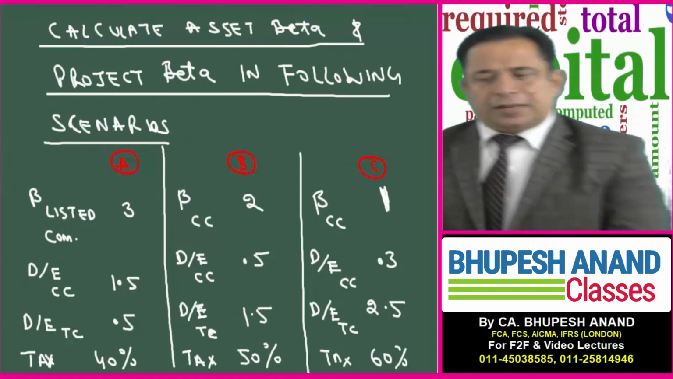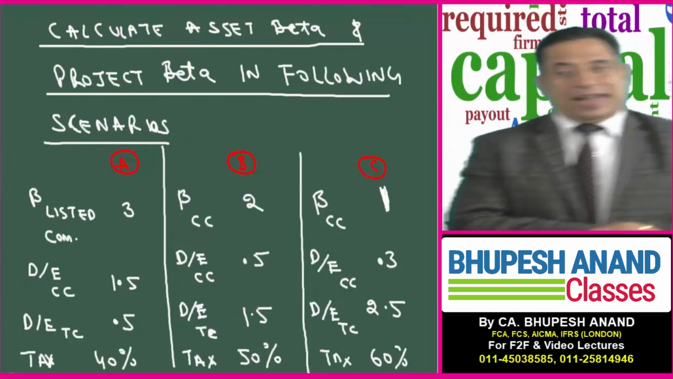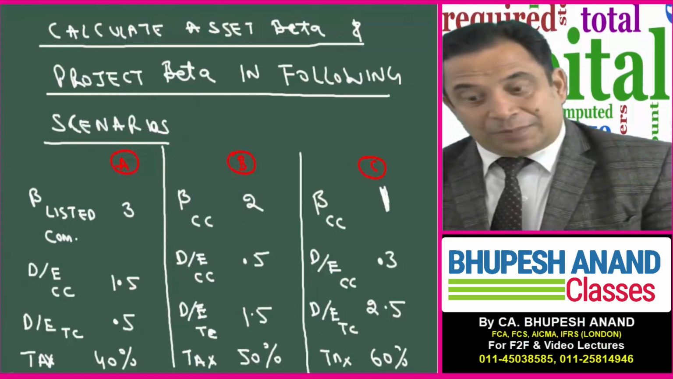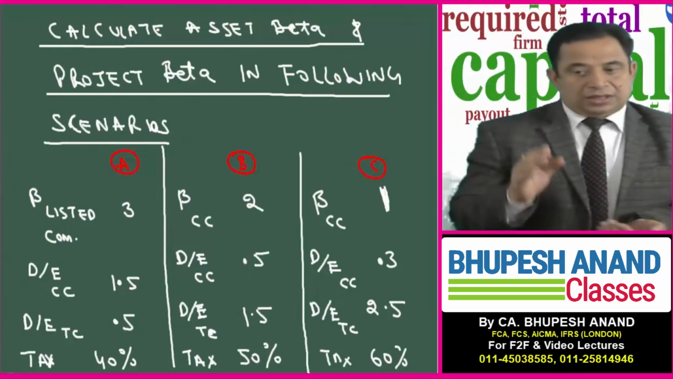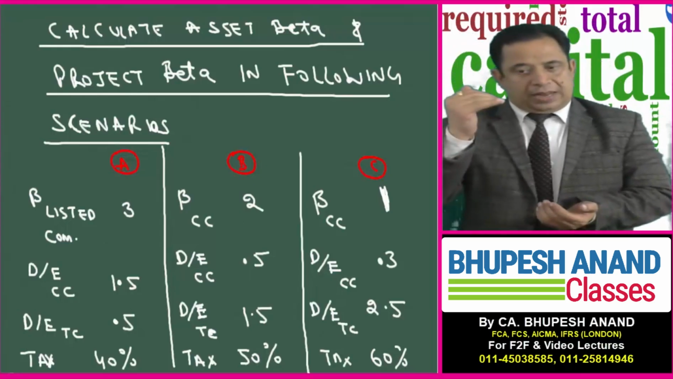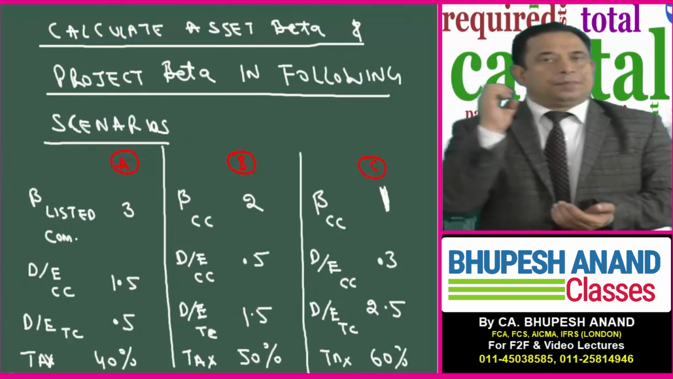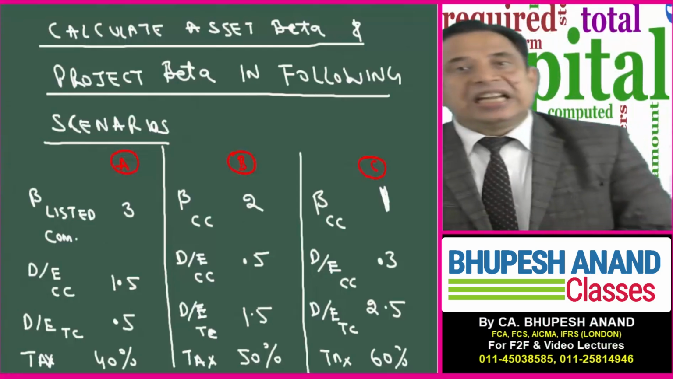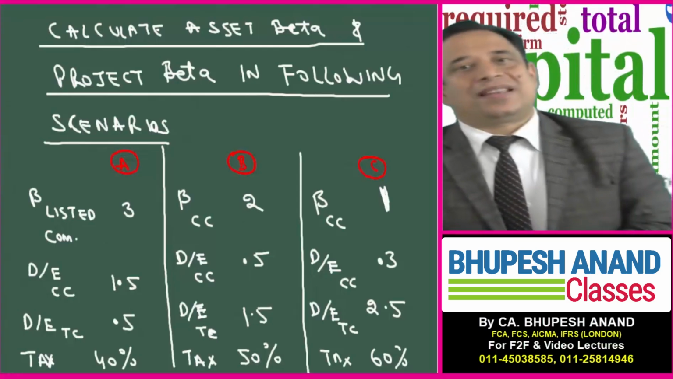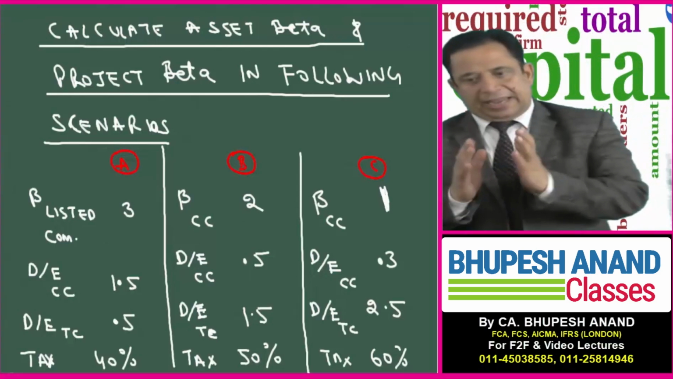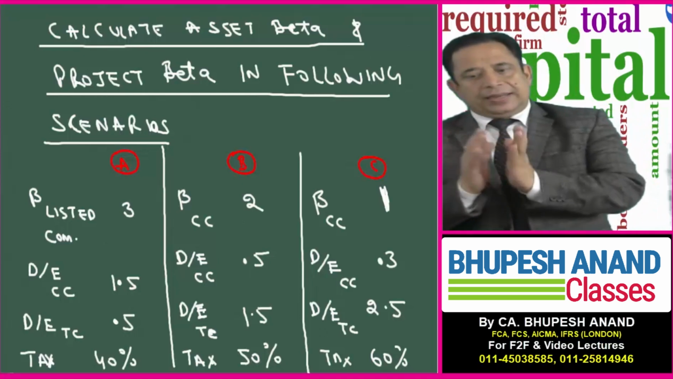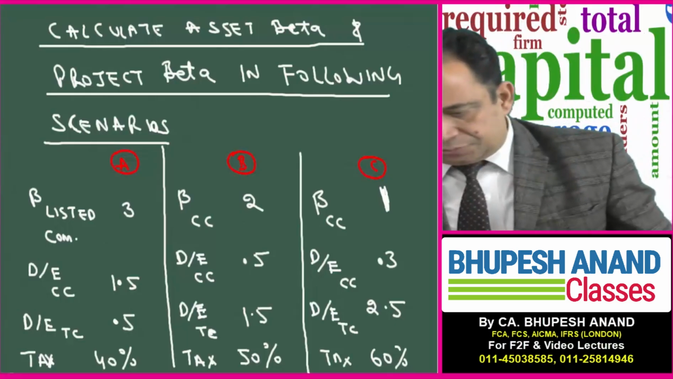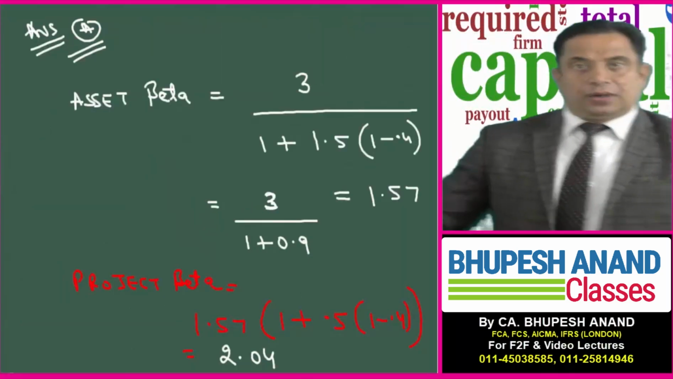Calculate asset beta and project beta in the following scenarios. You have to calculate asset beta and project beta. Firstly, we will calculate asset beta and then we will calculate project beta in 3 scenarios: scenario A, scenario B, scenario C. I want to tell you, beta of listed company. CC means comparable company or listed company. TC means target unlisted company. So I have written these for information. For A, beta of listed is 3, debt equity of listed is 1.5, debt equity of target is 0.5, tax rate is 40%. So how will I calculate asset beta?